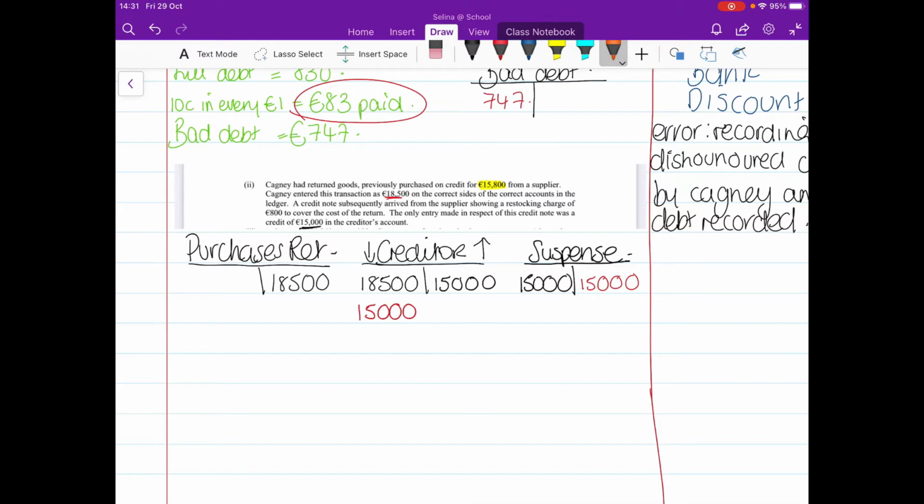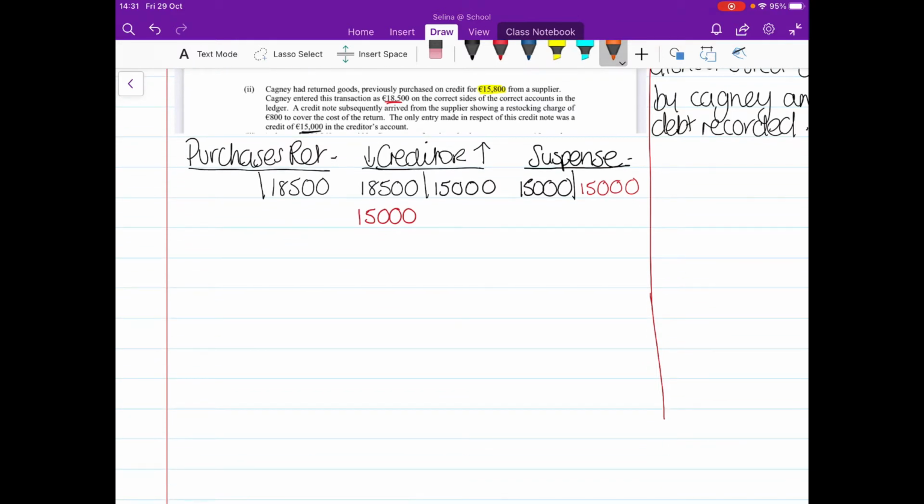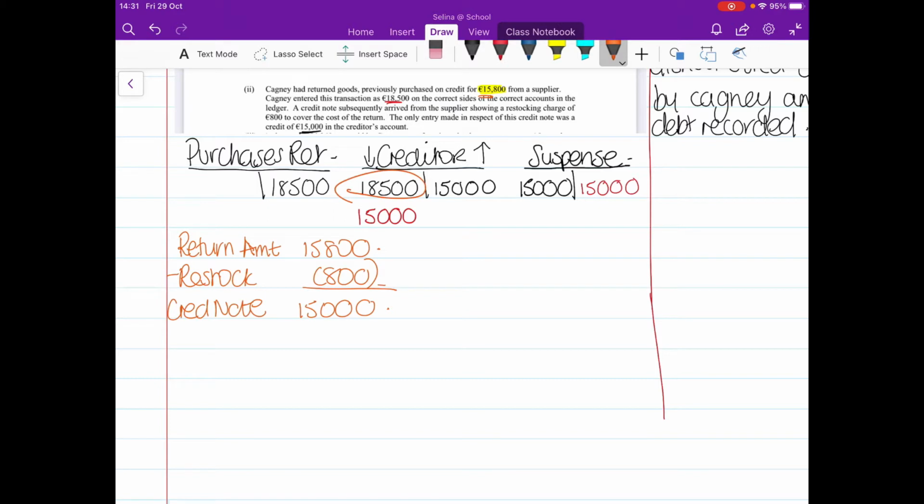So the returns amount, this is what I always do for this question. Return amount: how much did they actually send back? They sent back 15,800. The restocking charge was €800, which leaves the credit note at €15,000. So the credit note is €15,000. That's how much they really should have put into the accounts. Instead of the 18,500 that they have in this figure here, they should have €15,000 in.